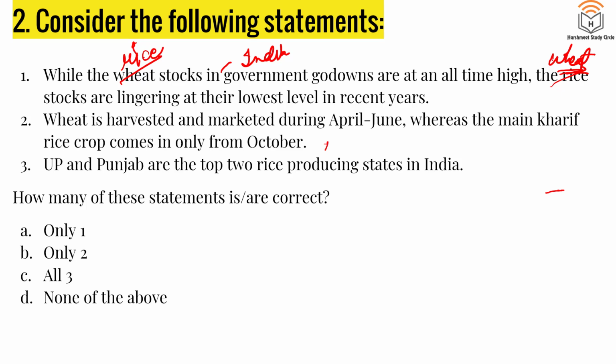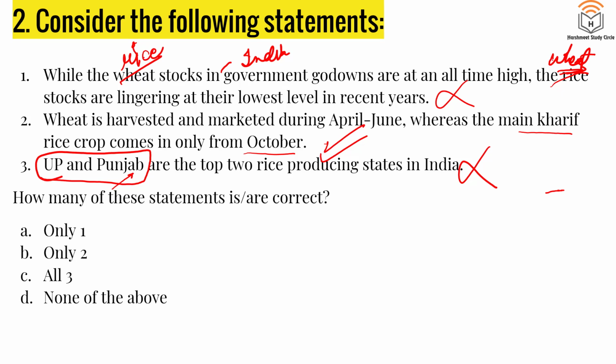Second is true. As I said, rice is grown in Kharif season also, Rabi season also. The Kharif season rice comes only in October. Third is wrong. Top two rice producing states are not UP and Punjab. I will not tell you the correct answer here. You have to tell me the correct version of this statement in the comment section.